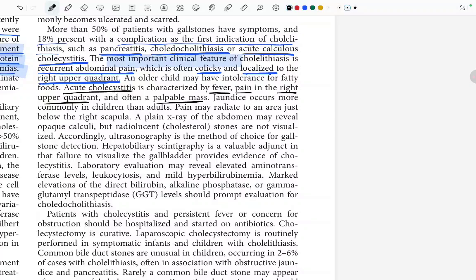Jaundice occurs more commonly in children than in adults. Pain may radiate to the area just below the right scapula. A plain X-ray of the abdomen may reveal opaque calculi, but radiolucent stones are not visualized.